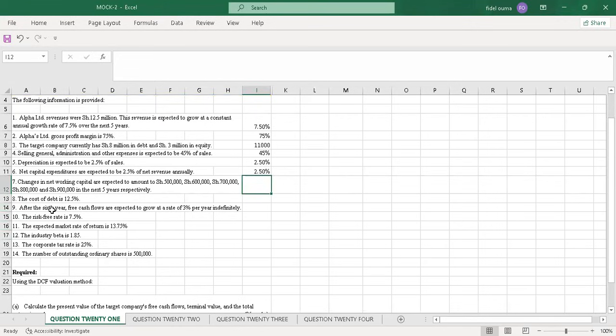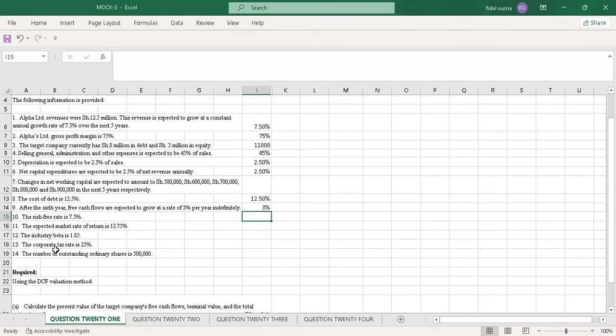Number 8, the cost of debt is 12.5%. So I just note that. Number 9, after the 6th year, free cash flows are expected to grow at the rate of 3% indefinitely. So there will be a constant growth of 3% at the end of the 6th year.